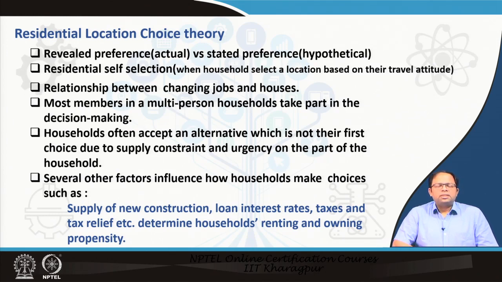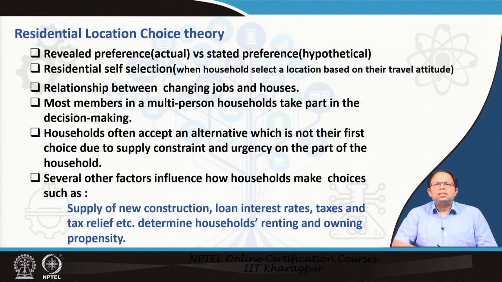When we talk about residential location choice, we can talk about both revealed preferences as well as stated preferences. For example, as I already discussed, when we analyze the existing choices of households and try to determine the reasons why a household chose this particular location, then we are talking about actual or revealed preferences. And when we are talking about hypothetical choices, like we give people options, or we just ask them where they want to move, take their choices and ask them the reasons, then it's a hypothetical scenario, and that is stated preference.